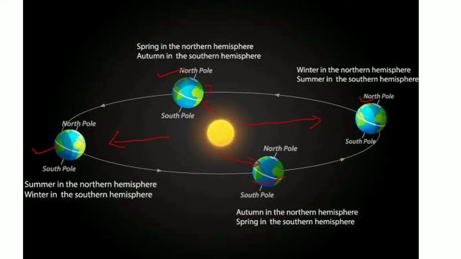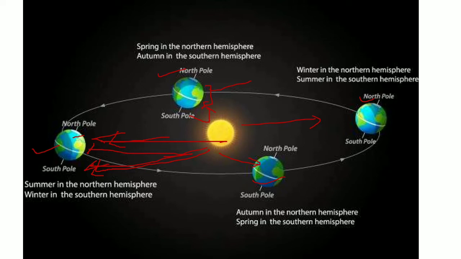Moreover, the radiations received by the northern and southern hemispheres are also completely different. As a result, there are completely different seasons in the northern and southern hemispheres. From this image you can see that the north pole is receiving direct overhead sunlight, while the southern hemisphere is receiving the oblique sunlight.